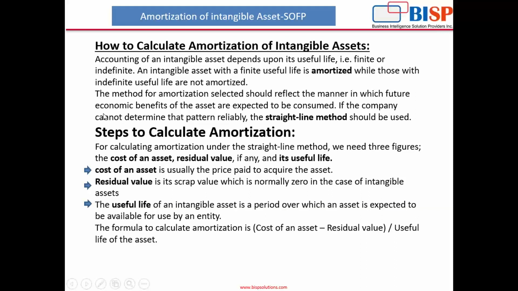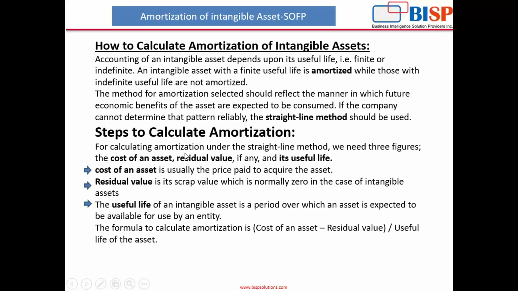Indefinite useful life, that means goodwill, it will go on till the foreseeable future, so it will not be amortized, it will be impaired. The method for amortization selected should reflect the manner in which the future economic benefits of the asset are expected to be consumed. That means which method to use for amortization depends on how the future economic benefit will flow to the entity. If the company cannot determine that pattern, then SLM will be used.